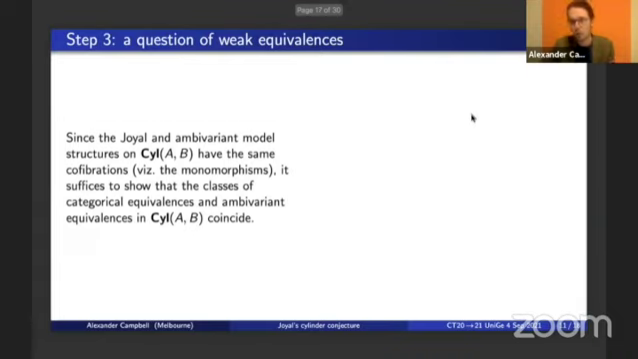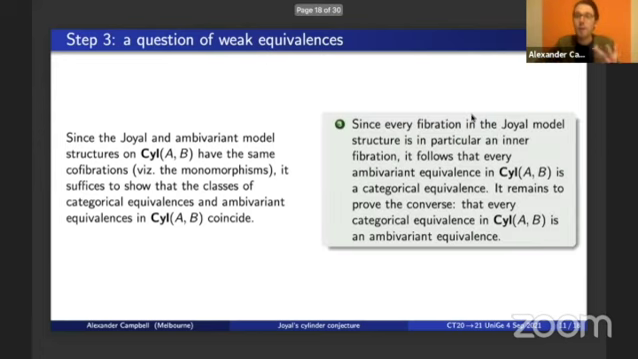They're two model structures on the same category, which have the same class of cofibrations, namely the monomorphisms. And so to show that they coincide, it suffices to show that their classes of weak equivalences coincide. I'll call the weak equivalences in the Joyal model structure the categorical equivalences, and I'll call the weak equivalences in the ambivariant model structure the ambivariant equivalences. Now, one direction is easy.